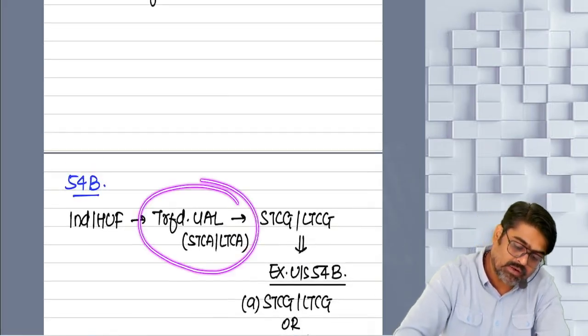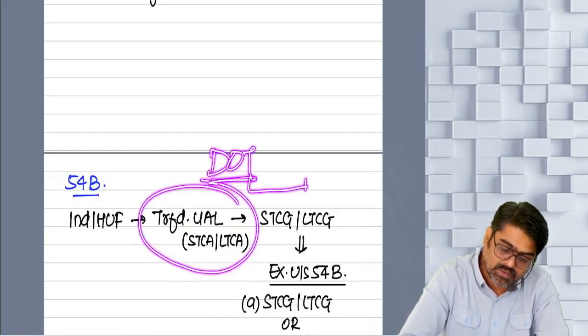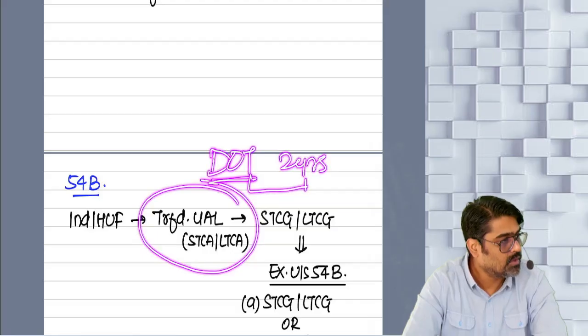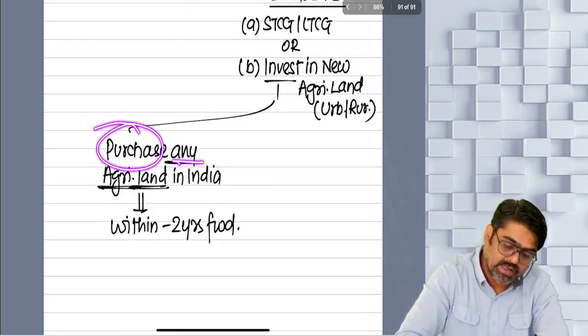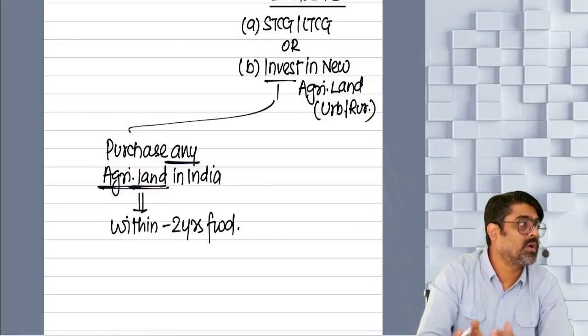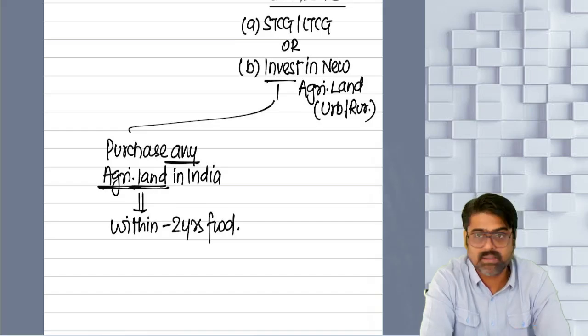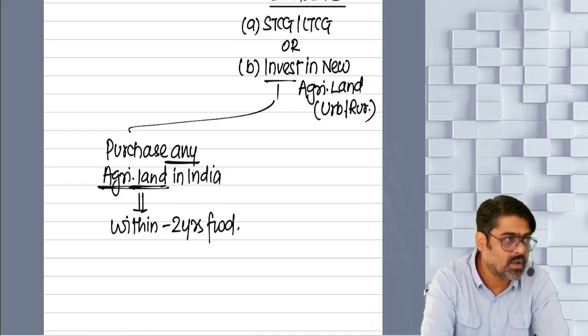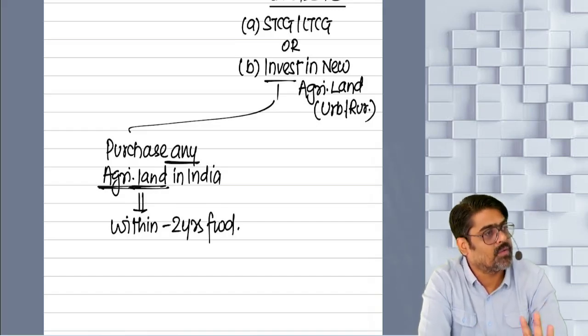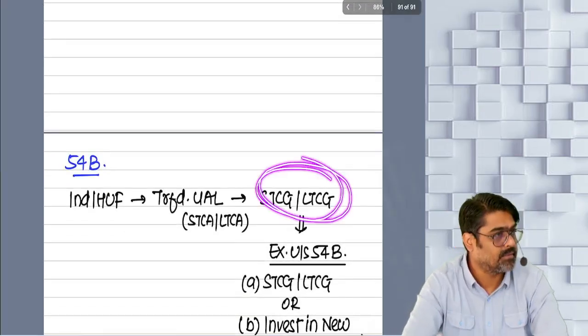Your original land was urban agricultural land; after the date of transfer, within 2 years, you are supposed to purchase any agricultural land in India. So the amount which you have invested in purchase, meaning the purchase cost of the new agricultural land, whether urban or rural, is met out of your capital gain.